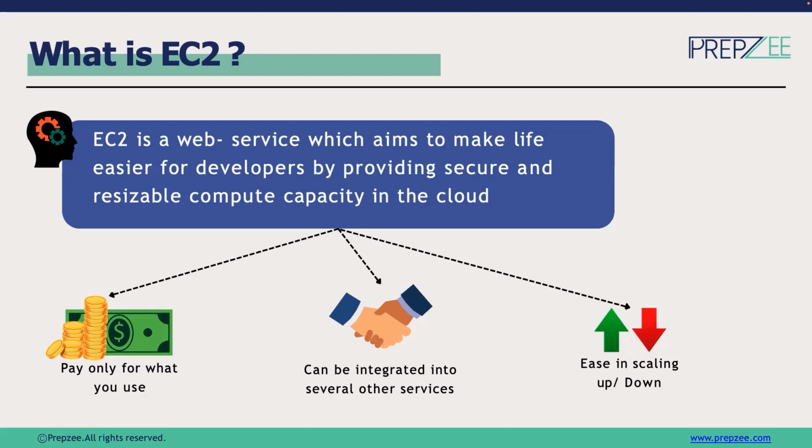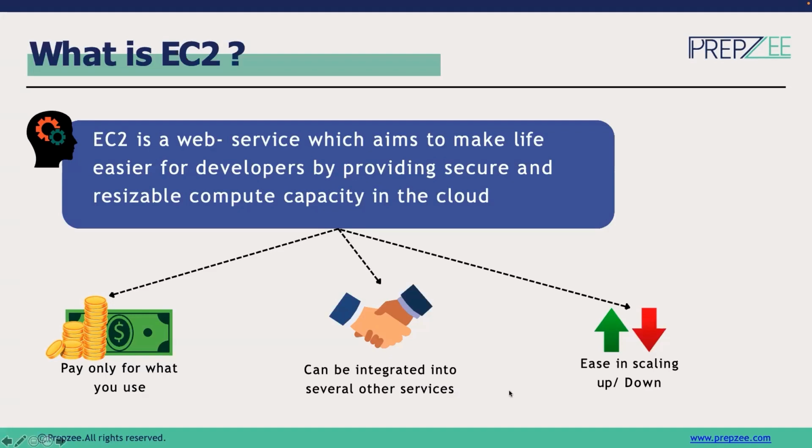We also pay based on the type of instance that we have deployed. If we deploy an instance with around 2 cores of CPU and 4 GB of RAM, then we pay for that. If we deploy a high-performance instance, say 10 cores and 20 GB of RAM, then we pay for that, and so on. That's how the pricing of this service is defined, and it can be integrated into any other service.